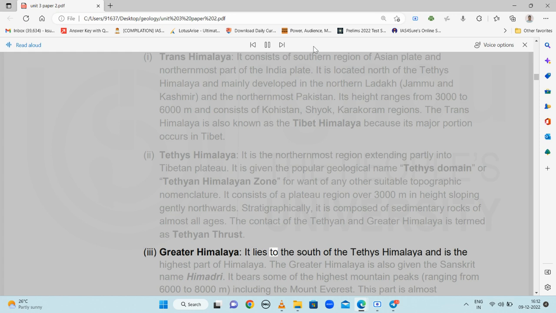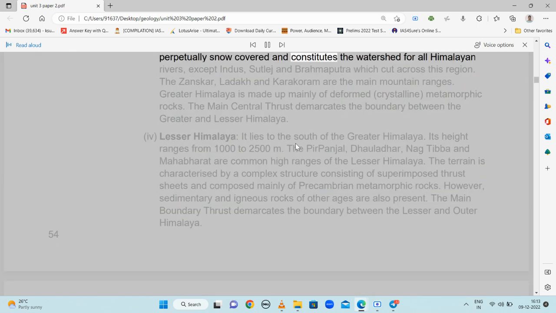3. Greater Himalaya. It lies to the south of the Tethys Himalaya and is the highest part of Himalaya. The Greater Himalaya is also given the Sanskrit name Himadri. It bears some of the highest mountain peaks, ranging from 6,000 to 8,000 meters, including Mount Everest. This part is almost perpetually snow-covered and constitutes the watershed for all Himalayan rivers, except Indus, Sutlej and Brahmaputra, which cut across this region. The Zanskar, Ladakh and Karakoram are the main mountain ranges.